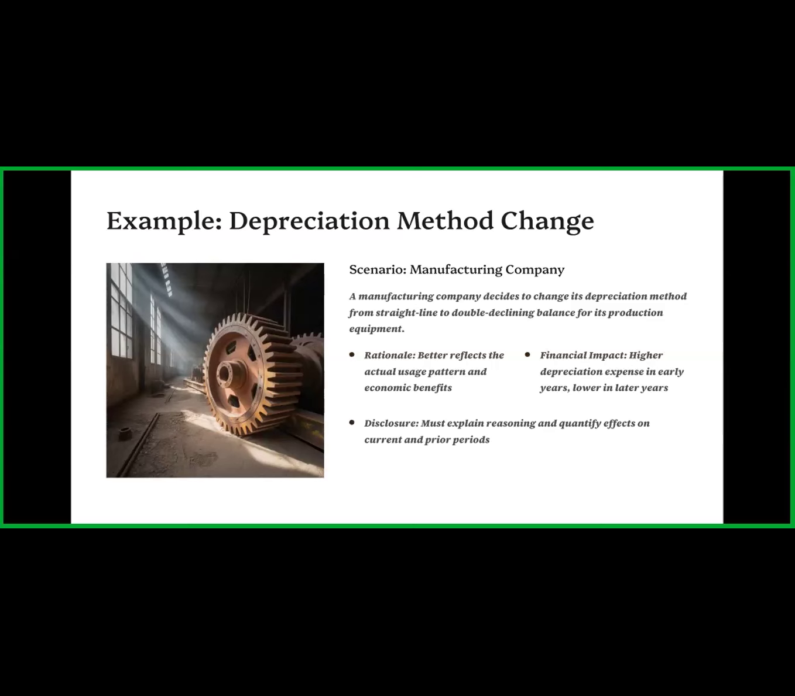First the company uses the straight line method. That means every year the same value gets decreased. Let's take an example: if the value of the machinery is 10 lakh, then the company assumes that every year the value decreases by 1 lakh. This is the straight line method. So in the first year the value of the machinery decreases by 1 lakh, in the second year also 1 lakh, third year 1 lakh, fourth year 1 lakh.